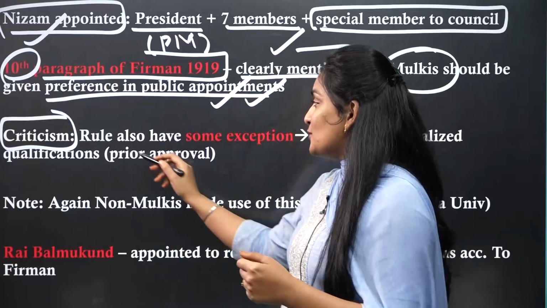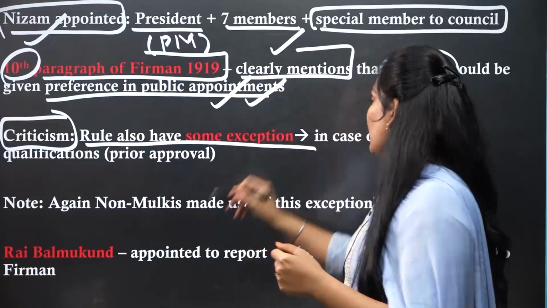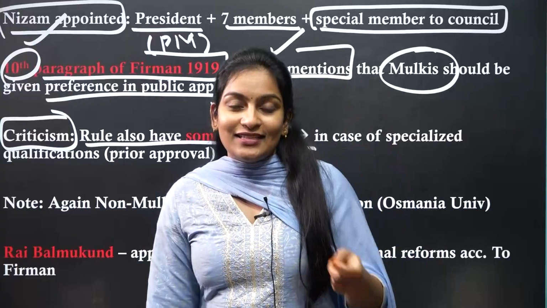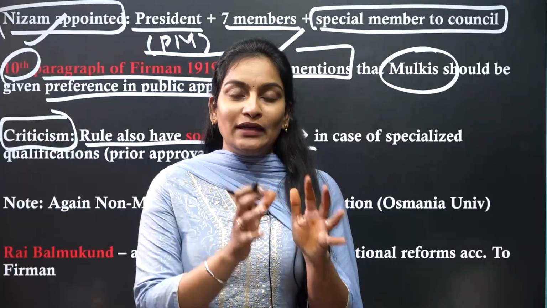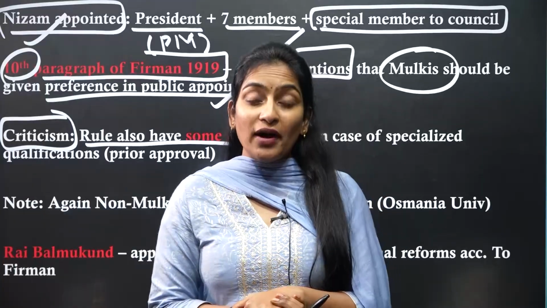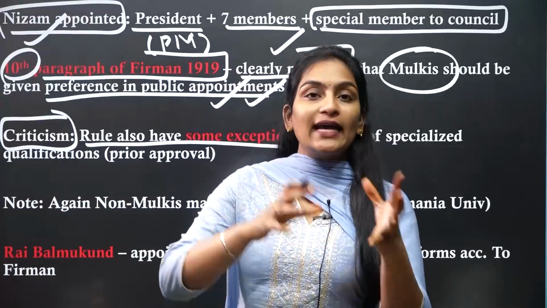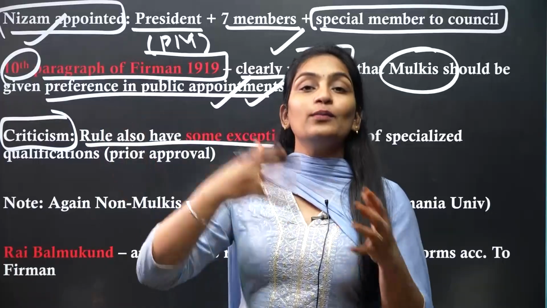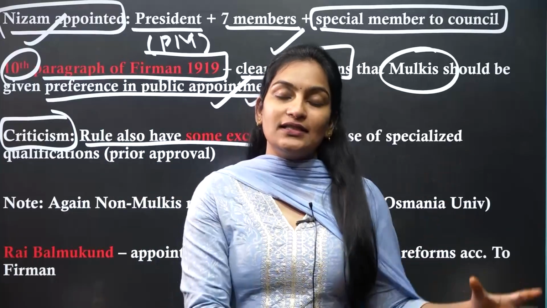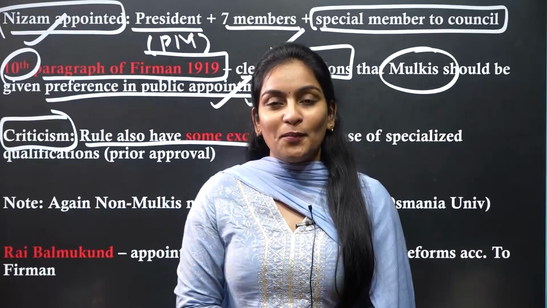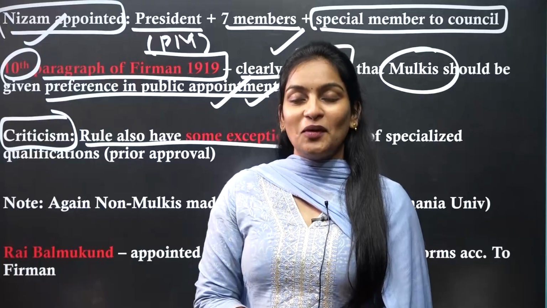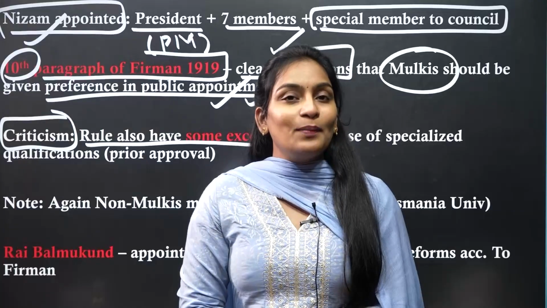What I mean by exceptions is that the rule also has some exceptions. In case the qualifications required for a particular job, not capability, like none of the Mulkis were available with those similar qualifications, then definitely there is an opportunity that you can appoint a non-Mulki person who has the similar qualification in place of the Mulkis.